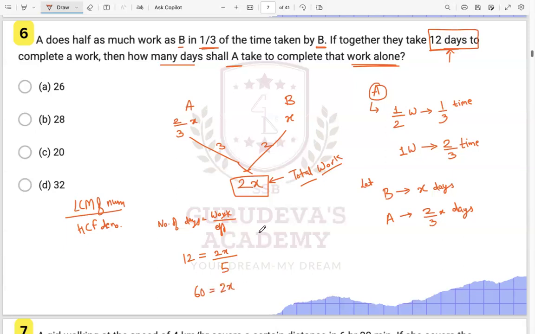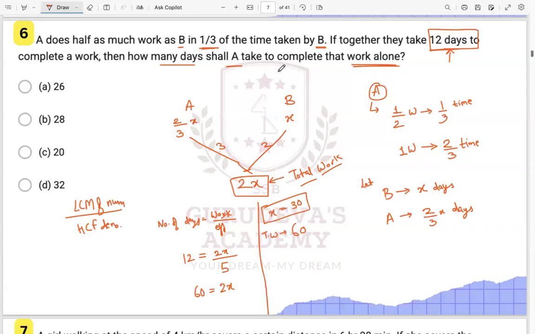60 is equal to 2x over here, right? Then x is what? X is 30, right? We got 30. So our total work is 60. Total work is 2x, that is 60 over here, right? Total work will be 60.